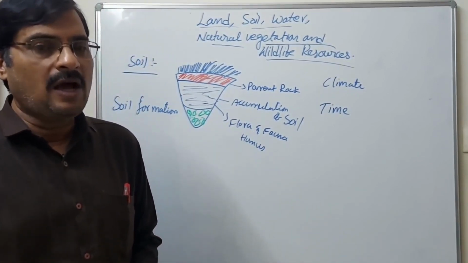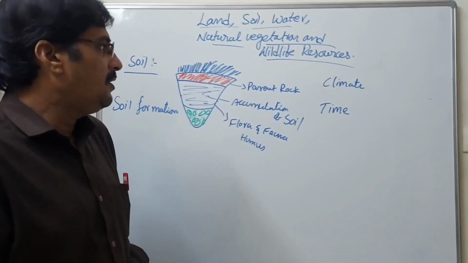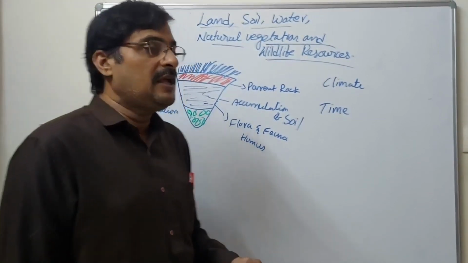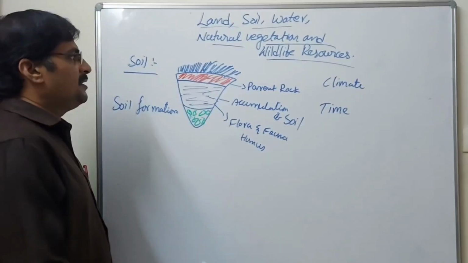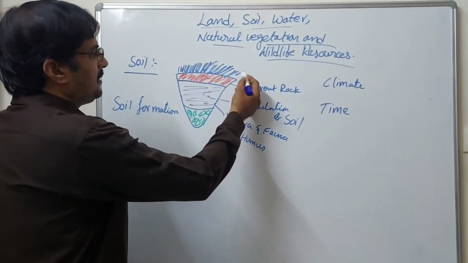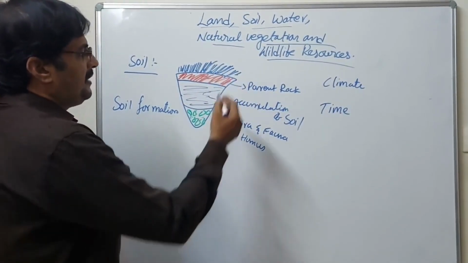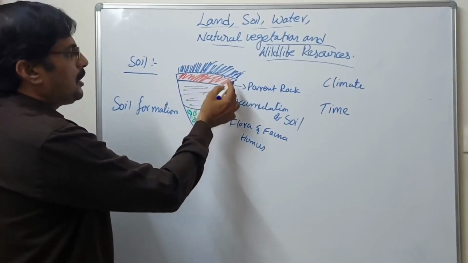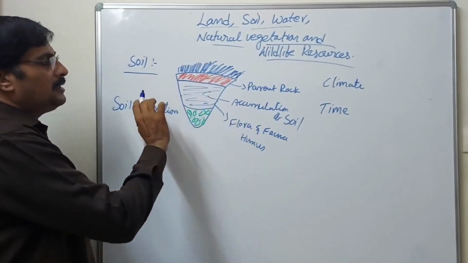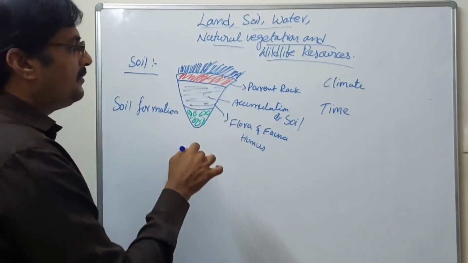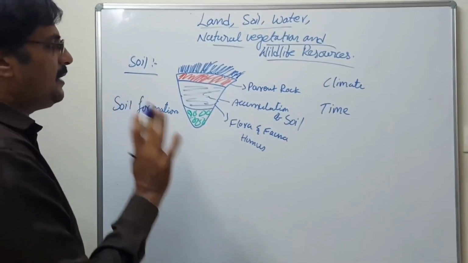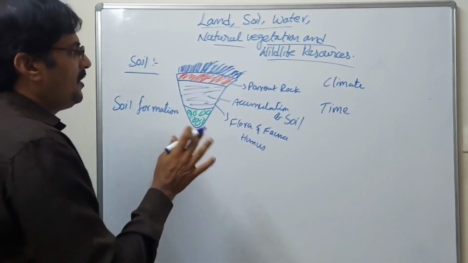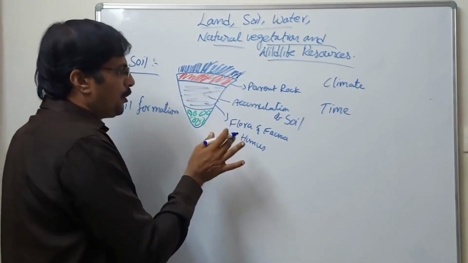See this picture, there are different plants here. This is the topmost layer of the soil. It is very important because we can call it the parent rock.